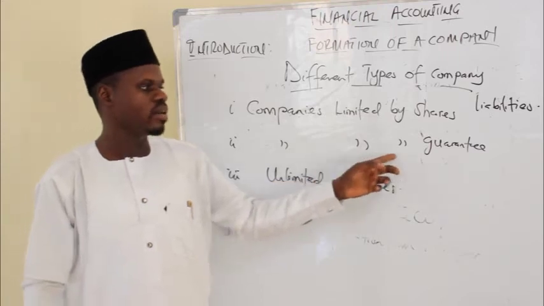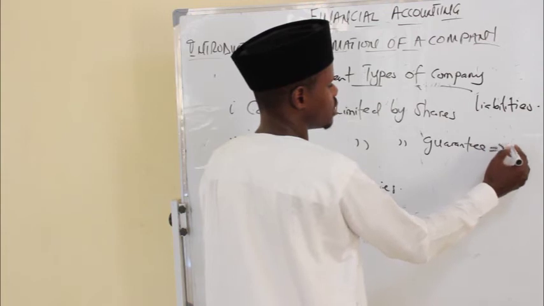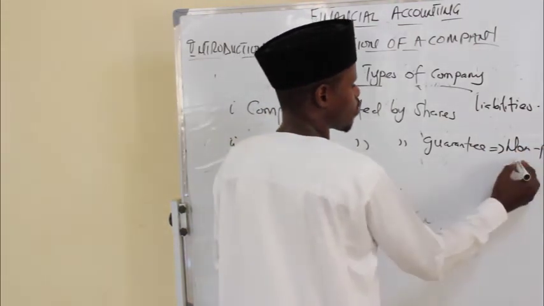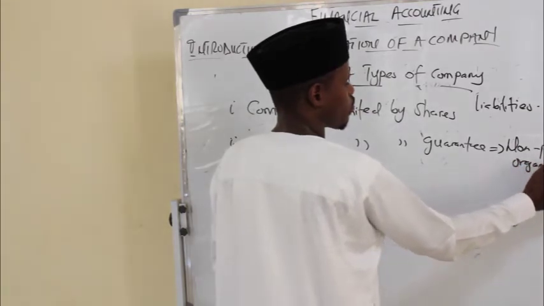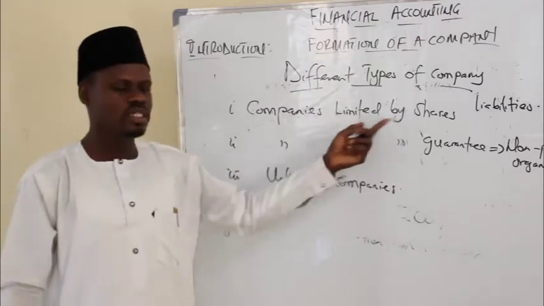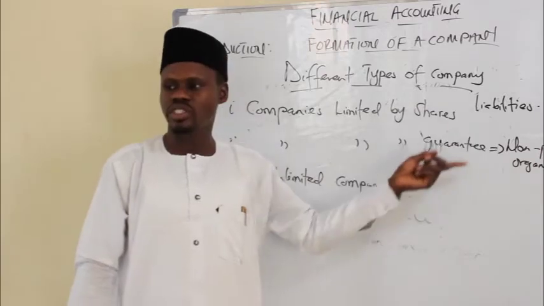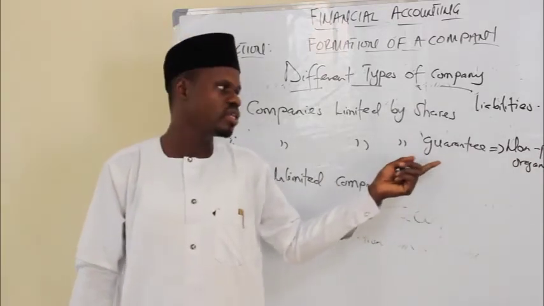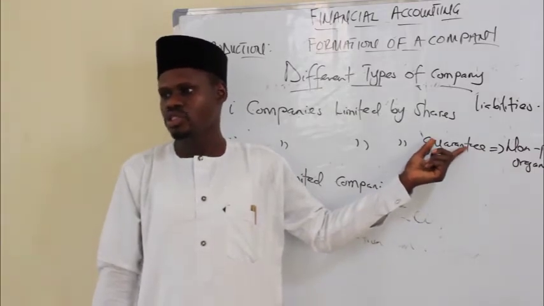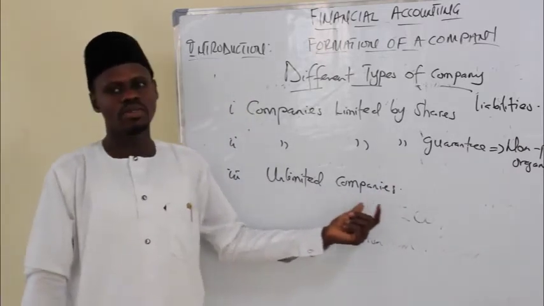While companies limited by guarantee, this is usually applicable to non-profit organization. So in this case, just like companies limited by shares, in the case of liquidation, members, the owners of such company, will only lose the amount they have guaranteed earlier on to settle the liabilities of such company. Then lastly, we have unlimited companies.